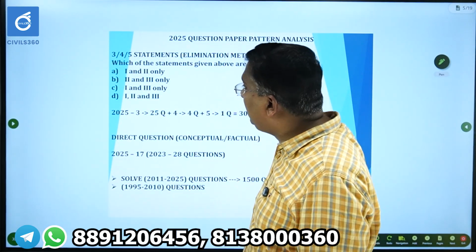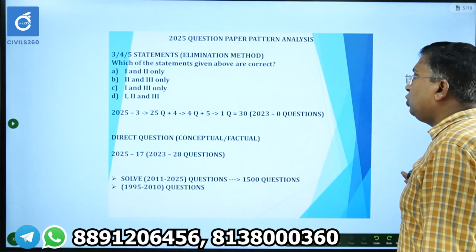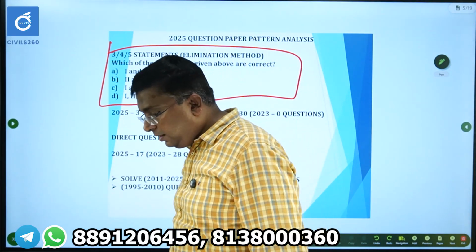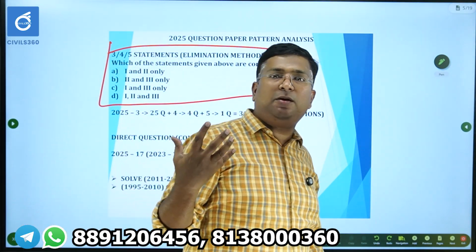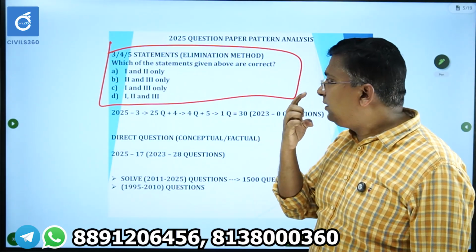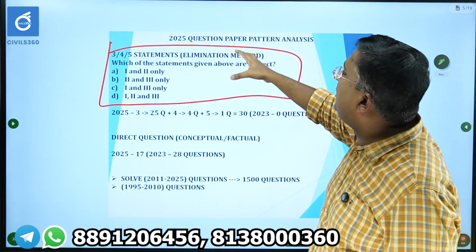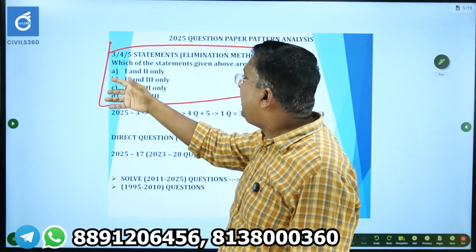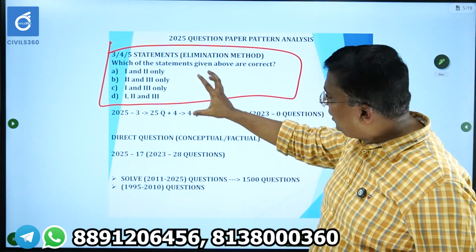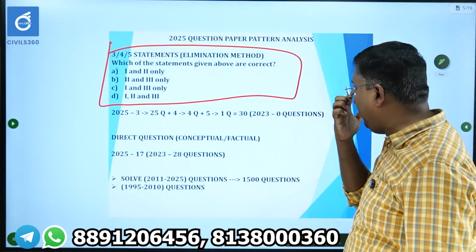Then the elimination method. Already we discussed that 3-statement, 4-statement, 5-statement questions used to be there. This is the easiest question. Why? If you know a particular statement is right or wrong, you can eliminate the choices and come to an answer. So this type of question, that is a statement-wise question, where the choices will be like this. See, choices will vary. There are different types of choices. I have just given one example. I have already discussed many types in part 1, so I'm not going into detail.